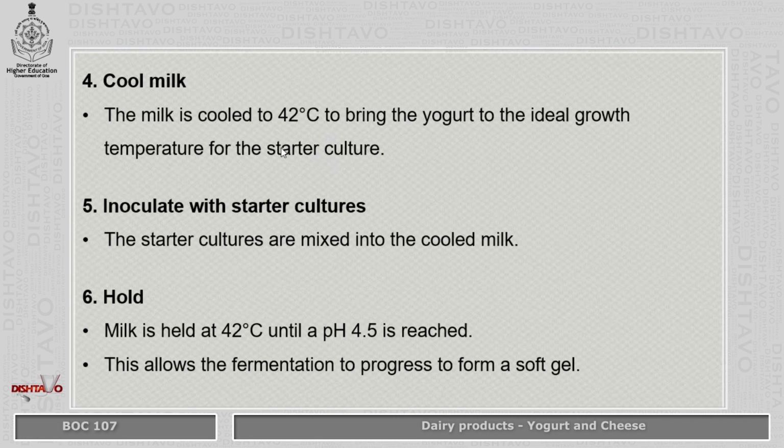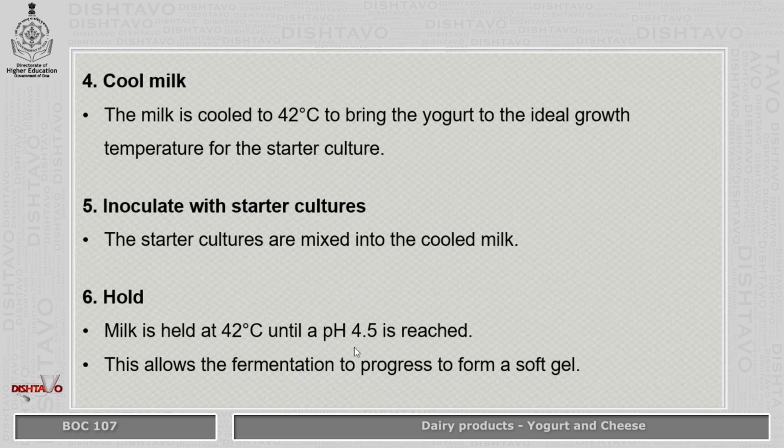If this is not achieved, the starter culture will die out. Only after it reaches this temperature is the starter culture inoculated into the cooled milk, and it is held at the same temperature until a pH of 4.5 is reached.